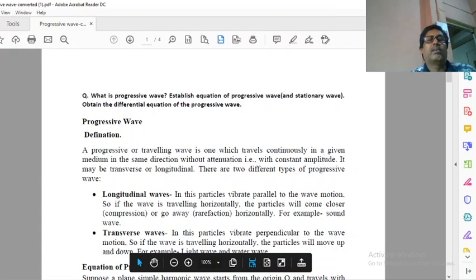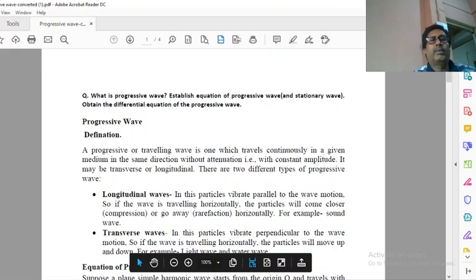As we are talking about sound wave, it means it is necessary to have a medium because sound travels in the material medium. But when we talk about light wave or electromagnetic wave, no need of medium. We know that electromagnetic wave, light wave travel in free space or vacuum.